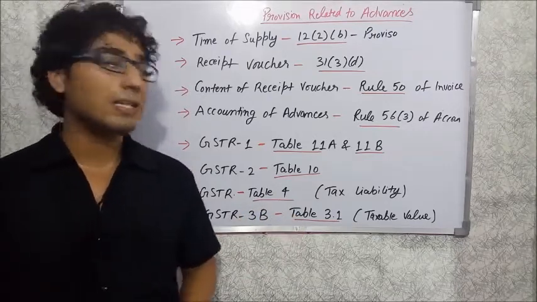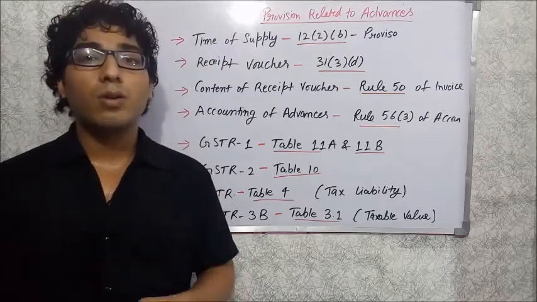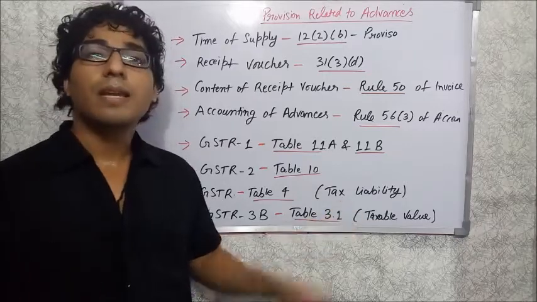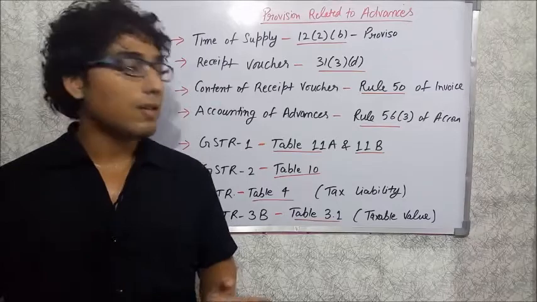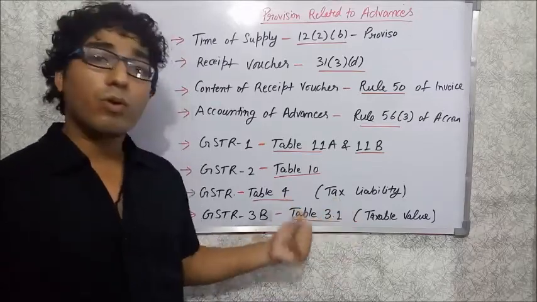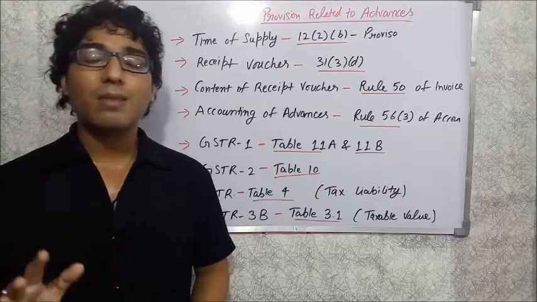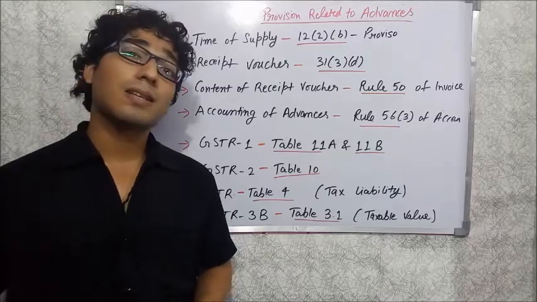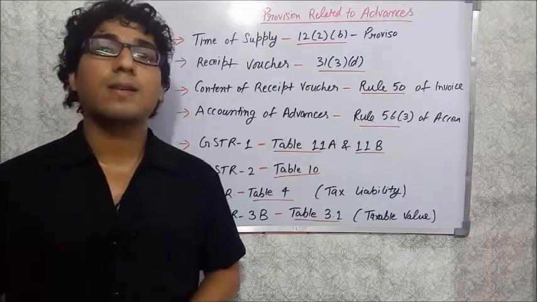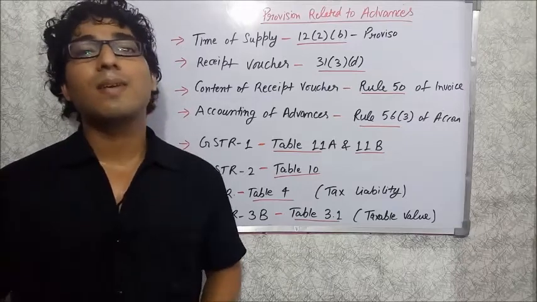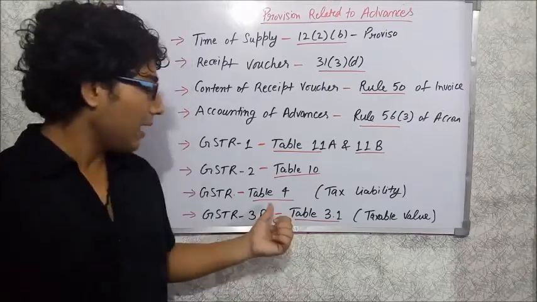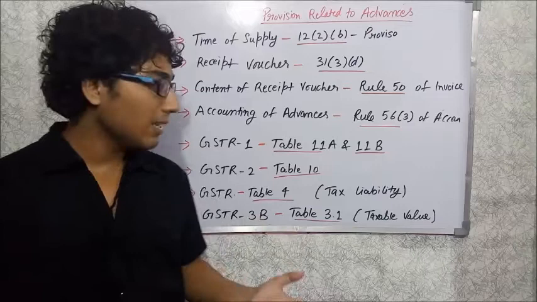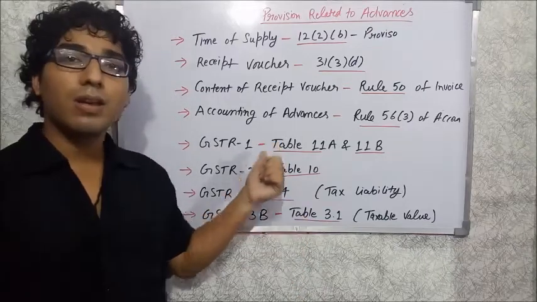Remember that table number 4 of GSTR 3 is regarding the summary of the taxable value and the tax payable. So remember that the tax liability column is on the basis of the net. The tax liability under table number 4 of GSTR 3 is on the basis of the net. Net means the tax payable as per the invoice plus debit note minus credit note plus advances received minus advance payment adjustment. But that part, table number 4 of GSTR 3, is auto populated. So all the details will be filled automatically from GSTR 1 and GSTR 2.